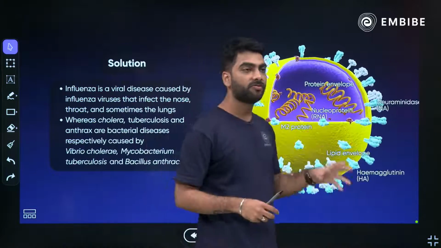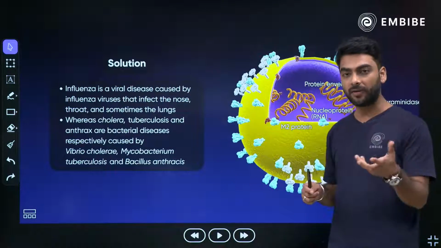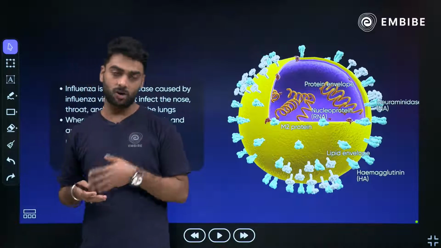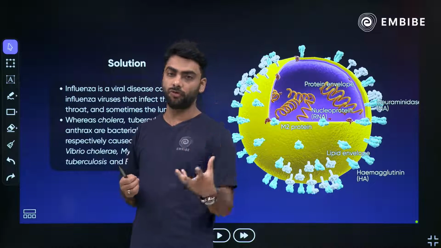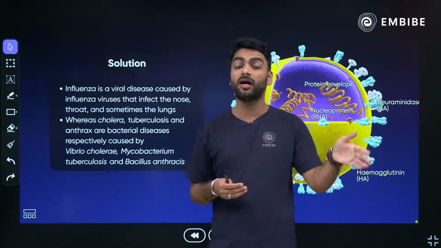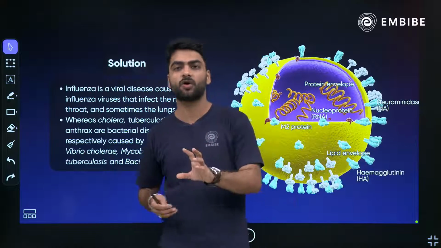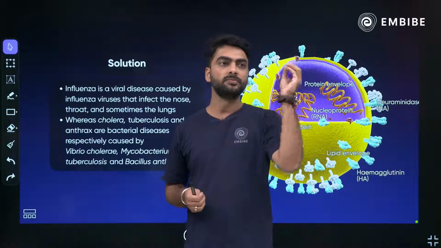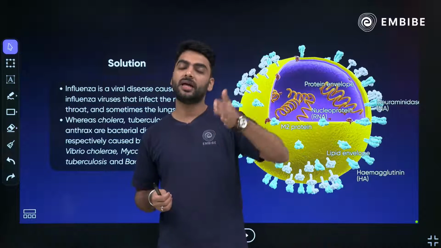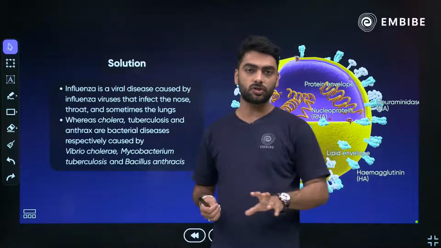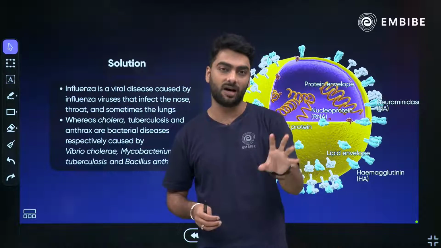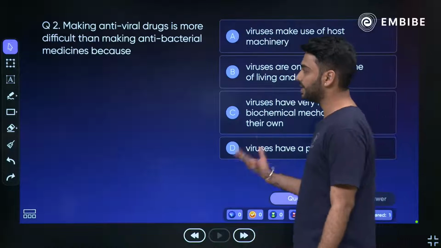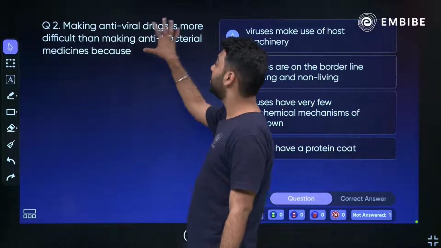Now the reason why there is no antibiotic or vaccine against common cold or influenza or flu is because there are more than 200 types of viruses that can cause cold. For some people dust can cause cold, for some people pollen can cause cold. So there are different kinds of allergens that can cause cold, and that is why there is no vaccine against cold till date, right?